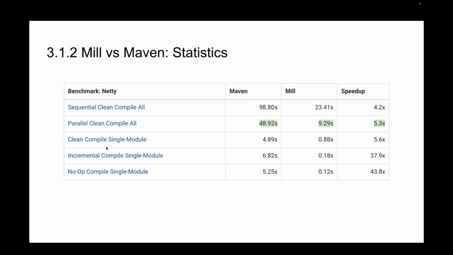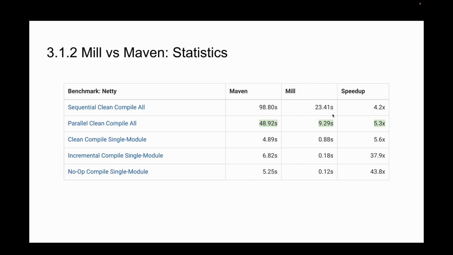And what we realized is that just across the board, Mill is a lot more performant than Maven is. And it's not that we do anything special, like we didn't rewrite the Java compiler in Rust or anything. We're using the same Java compiler, same source files, same module layout, same dependencies upstream. We just have a lot less overhead than Maven does. And it's not hard when Maven has 15x overhead over the Java compiler, as we saw earlier.